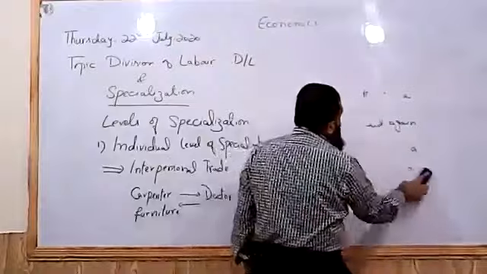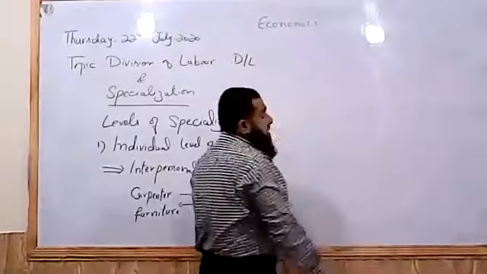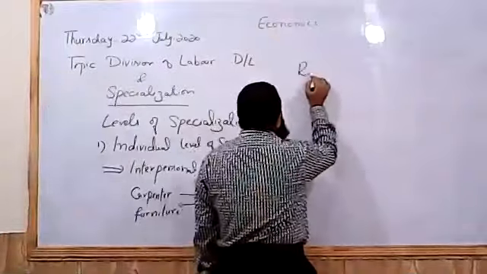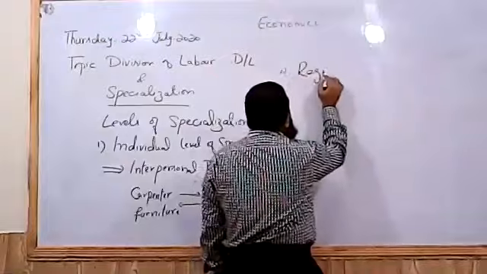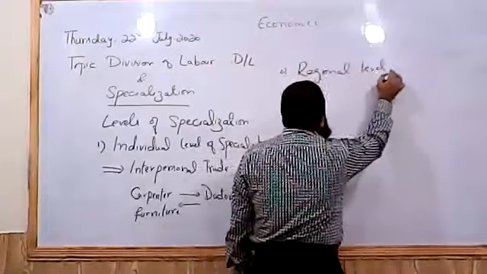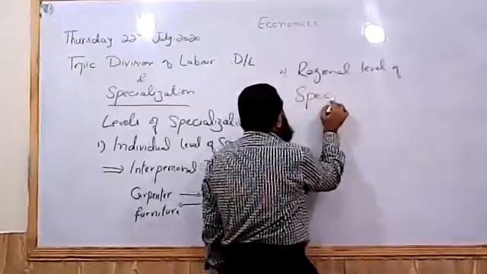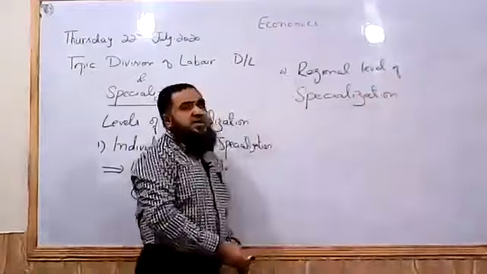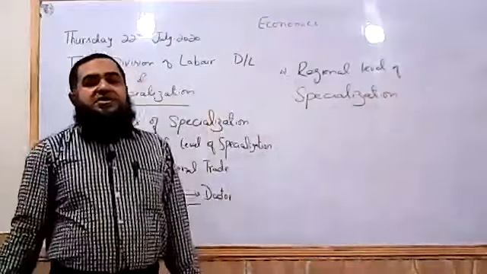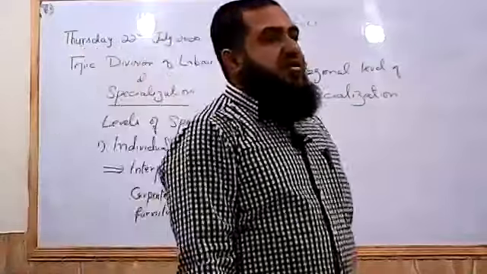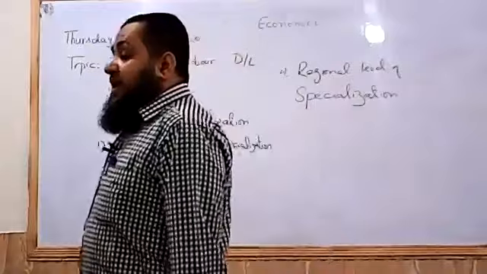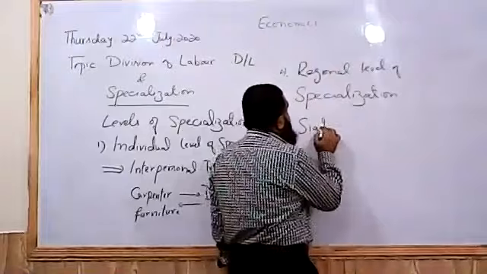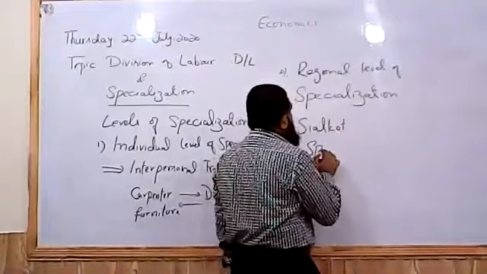Now come towards another level of specialization. That is called regional level of specialization. This is the second level. Here we find a specific region of a country, or within one country we find different specializations. Like if we talk about our city of Sialkot, Sialkot is a specialist in producing sports items.